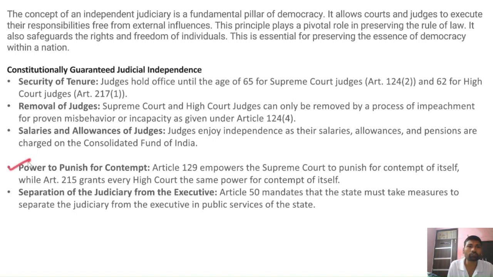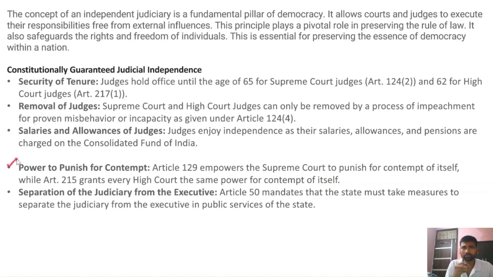So next, power to punish for the contempt of court, right? In India, Supreme Court and High Court are both courts of record, and they have the powers to punish for the contempt of court. In the Indian Constitution, Article 129 has provided for the power to punish for contempt of court, right? So Article 129 empowers the Supreme Court to punish contempt, and Article 215 grants every high court the same power for contempt of itself, right?